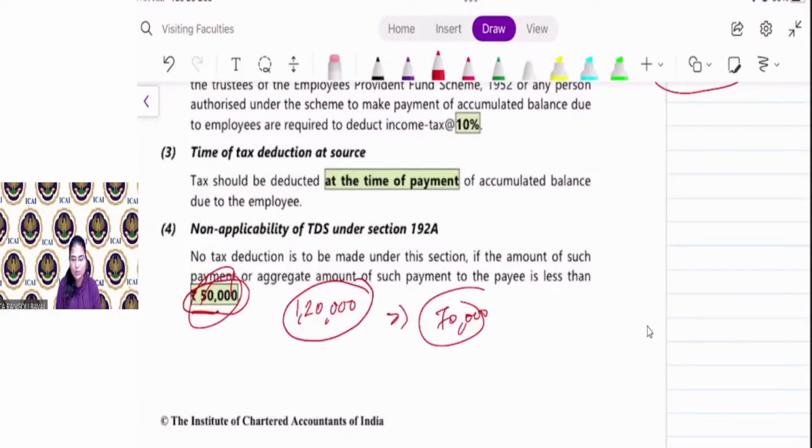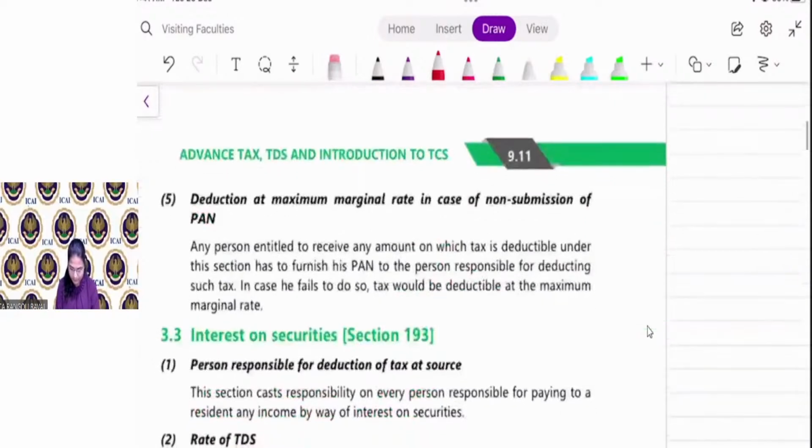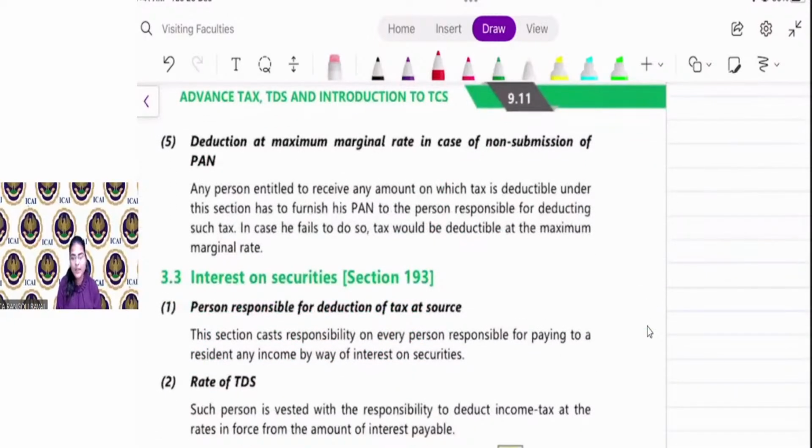Clear, everyone? So if you are withdrawing less than 50,000, then the TDS is not required to be deducted. If you are withdrawing 50,000 or more, then the TDS is required to be deducted on the entire amount at the rate of 10%, and the time of deduction is payment. If the employee has not provided PAN to the trustees of the Provident Fund, then the trustee will deduct tax at the maximum marginal rate. So for a 10% deduction, you have to give your PAN to the trustees of the Provident Fund.